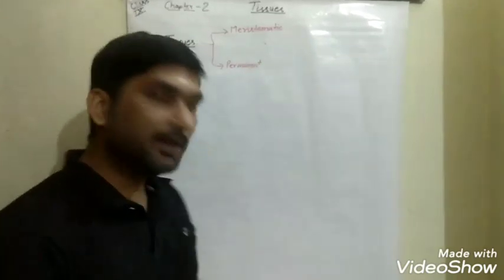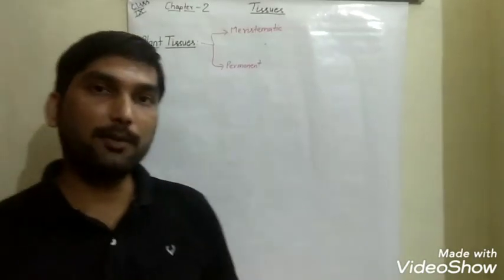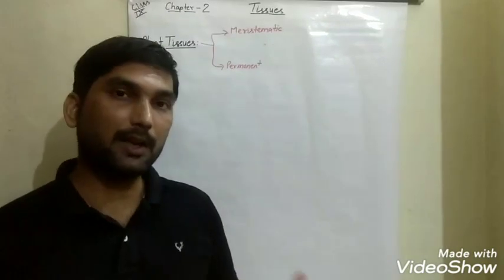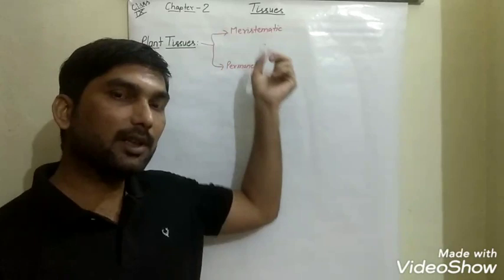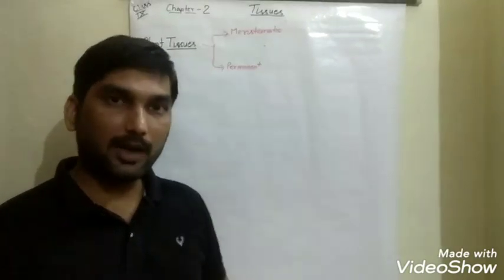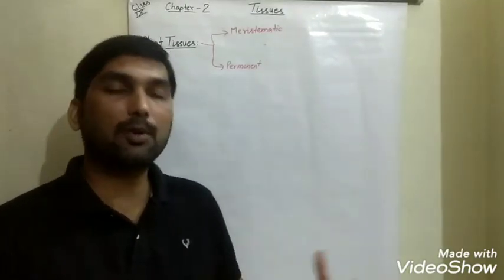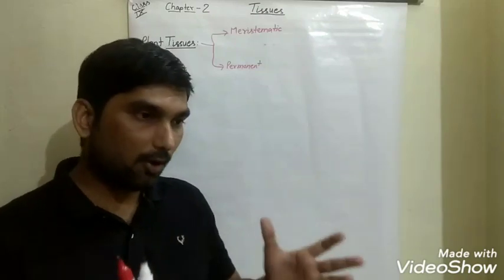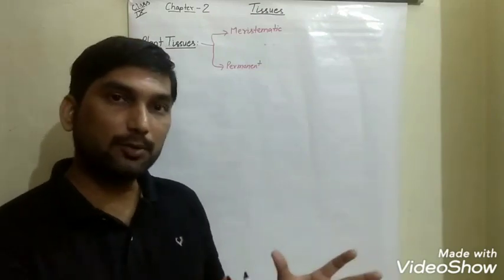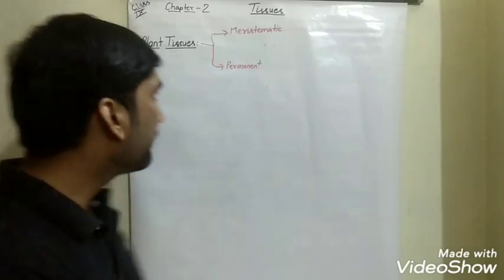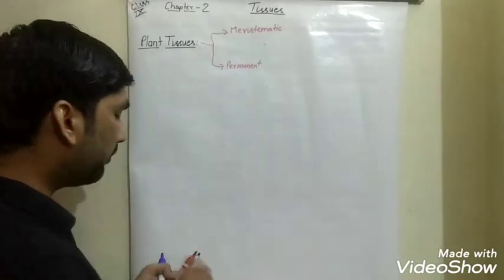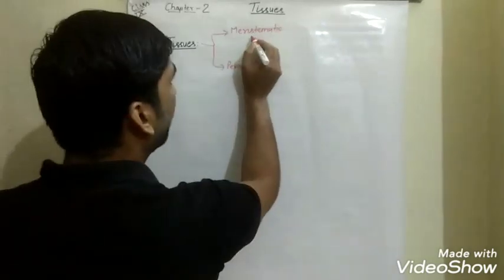Since you know that plants have the ability to grow throughout their lifespan, they have some specific tissues which are responsible for growth. And if growth is going to occur throughout their lifespan, they also need some supportive tissues, some supportive cells which are going to provide them mechanical support. So what are meristematic tissues? These are responsible for